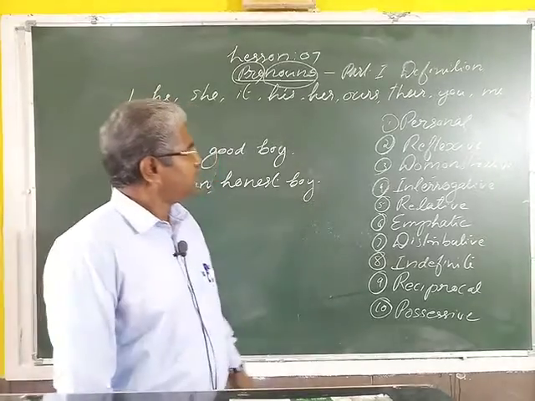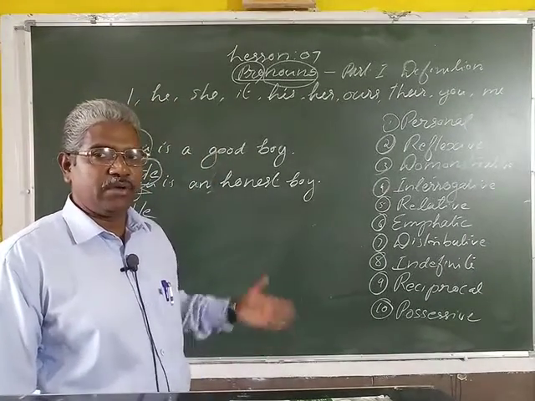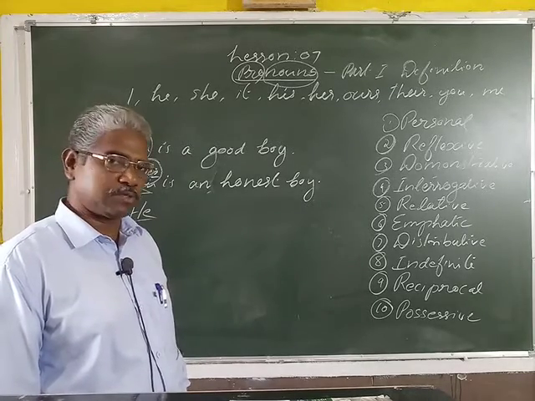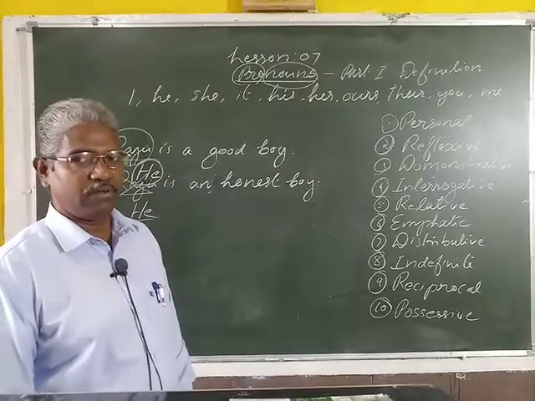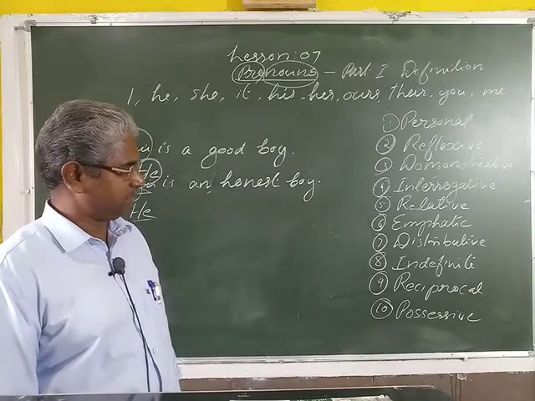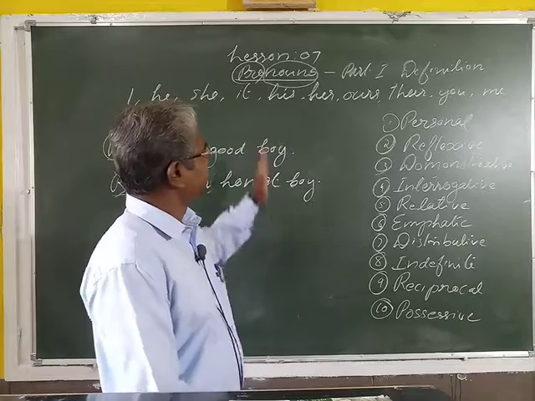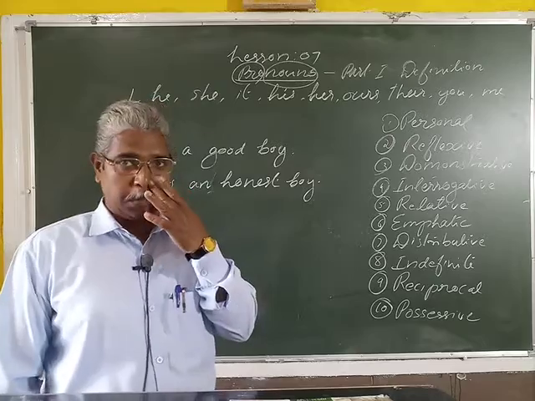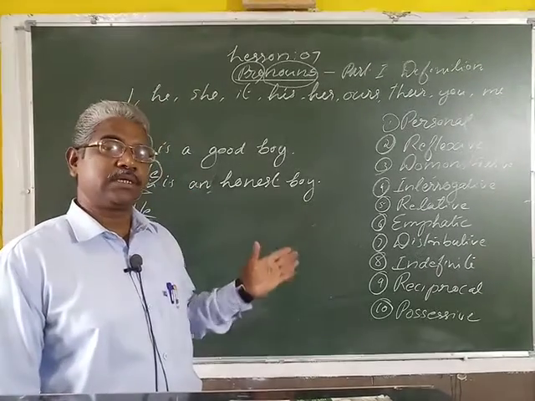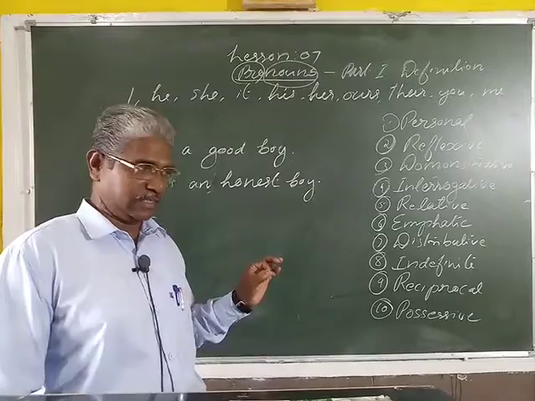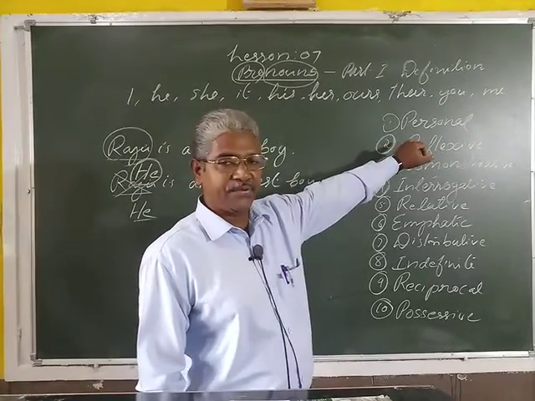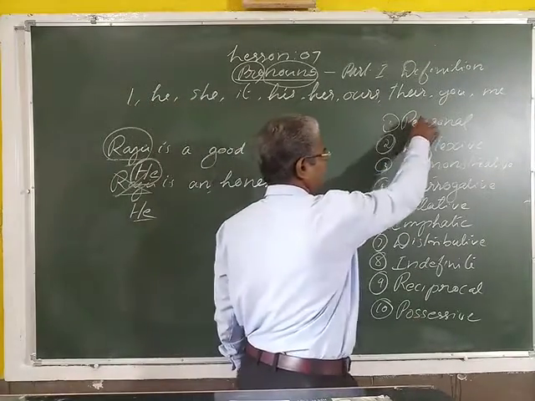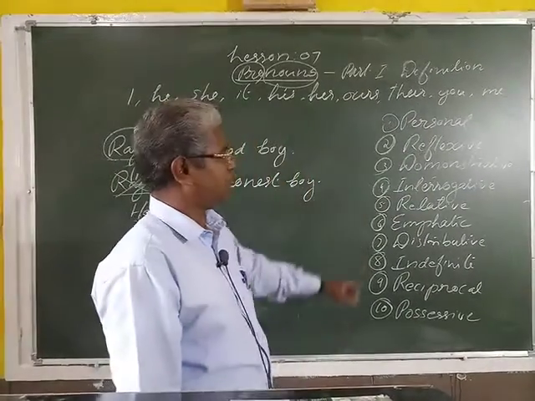We already studied the kinds of noun: proper noun, common noun, collective noun, material noun and so on. There are 5 kinds of noun. We already studied them. But like that, in pronouns also there are 10 kinds of pronouns. I will read them and you should understand the pronunciation of the words. Number 1 is the personal pronoun. Here the R is silent in the pronunciation of personal pronoun.